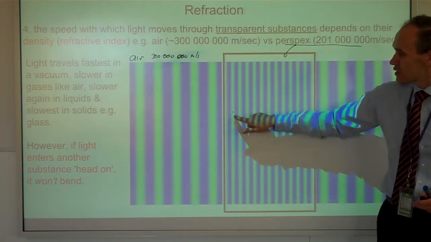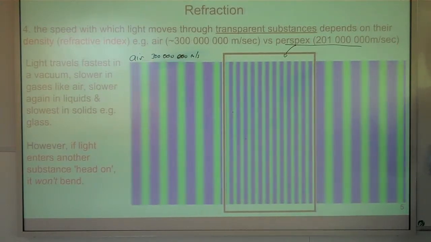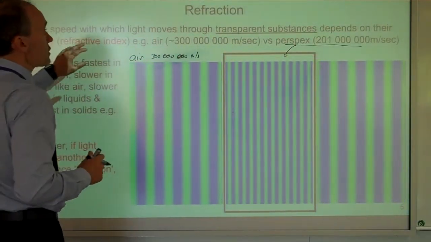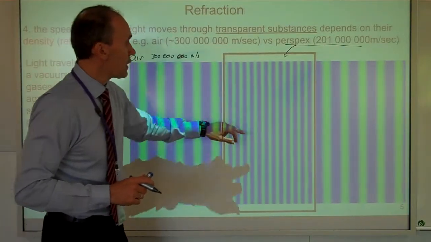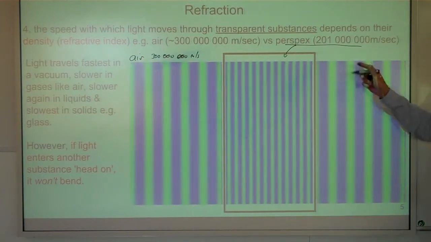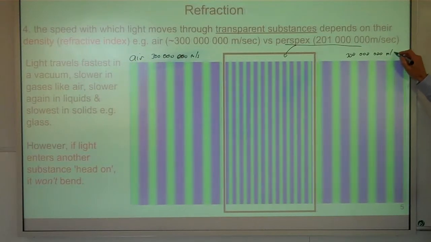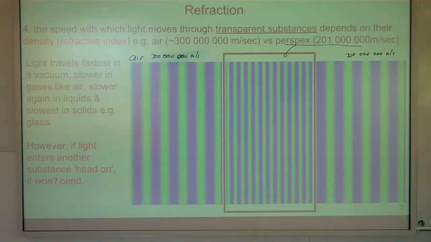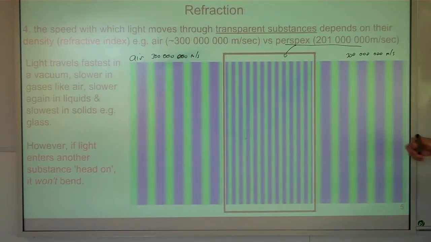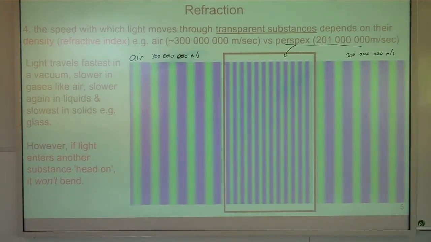Now, it's hitting straight on, so there's no bending occurring at all. That's one of the rules of this game. If it comes in straight, it goes out straight. No bending at all. But because of the refractive index of perspex, we get this slowing down effect. And then when light moves back into air, it goes back to 300 million meters per second, because it no longer has the density of atoms or matter that was causing this slowdown effect. So the wave just continues to propagate at 300 million meters per second.